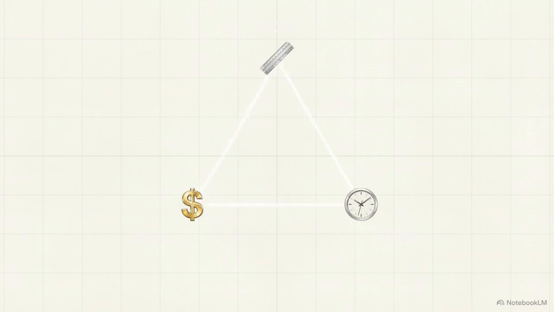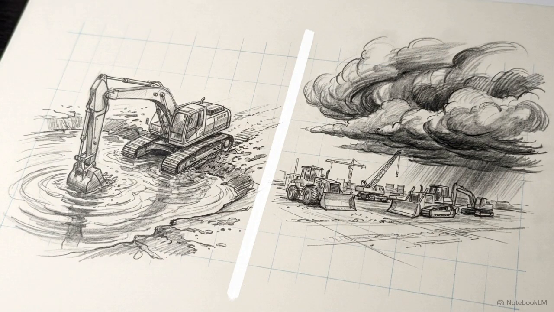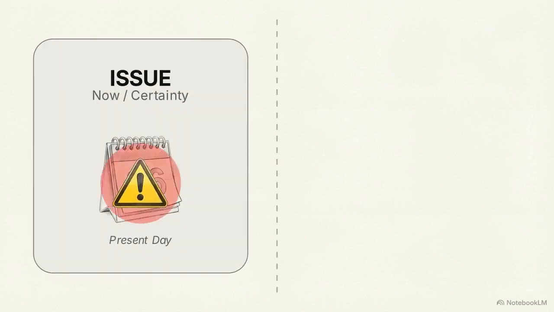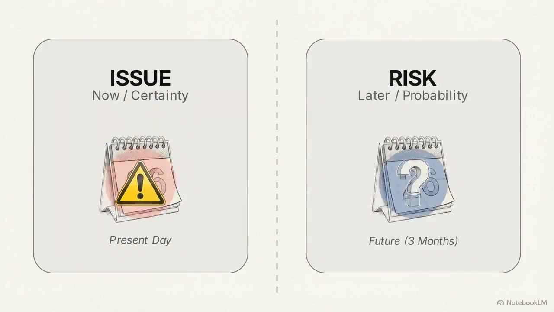As execution begins, external variables continuously strike this baseline. Every impact introduces variance, forcing the schedule or budget to warp. In project management, we define this mathematical uncertainty strictly as risk. It is distinct from an issue. An issue is a known problem currently affecting the project. A risk is an event that has not yet happened.